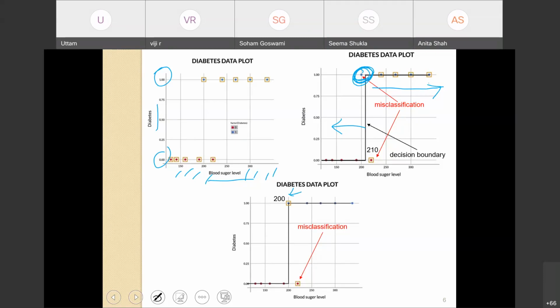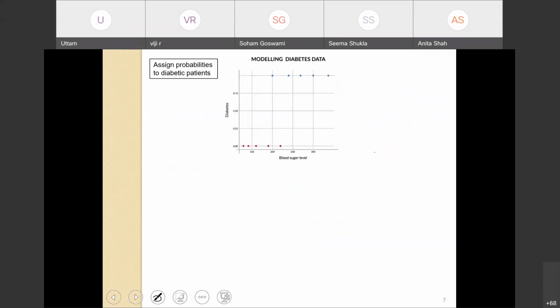Now this is no more an error, but the value 210 is still an error. It's still a misclassification, right? So this clearly indicates that deciding the class boundary based on such a cutoff is actually risky. You will have misclassification. So what should we do?